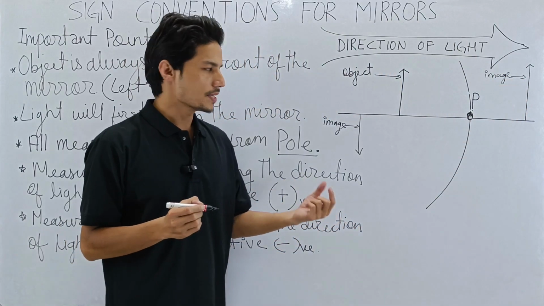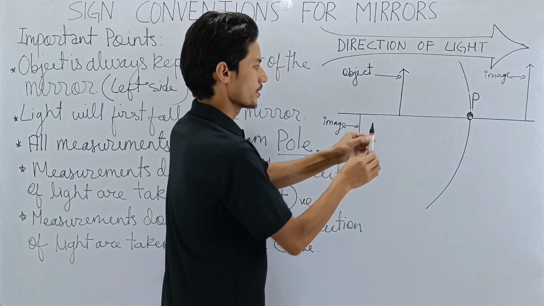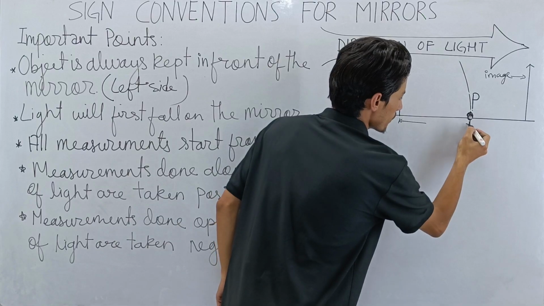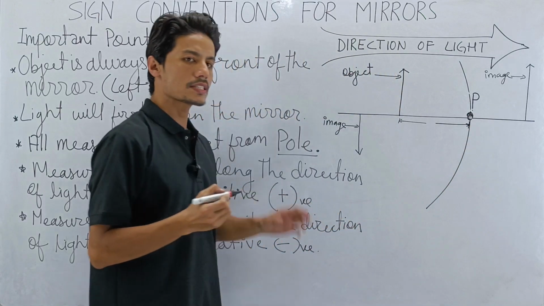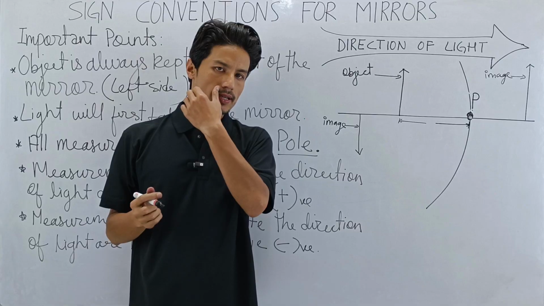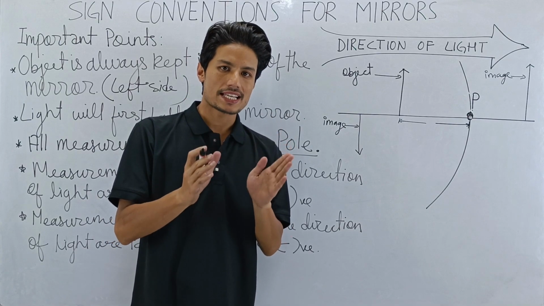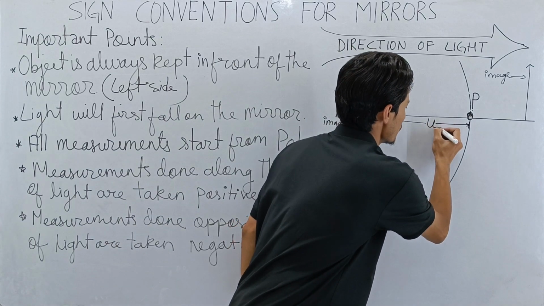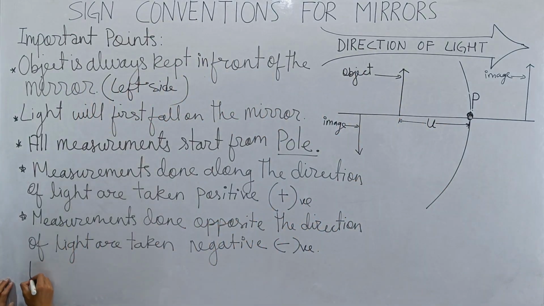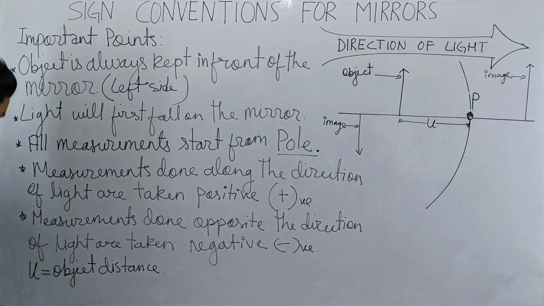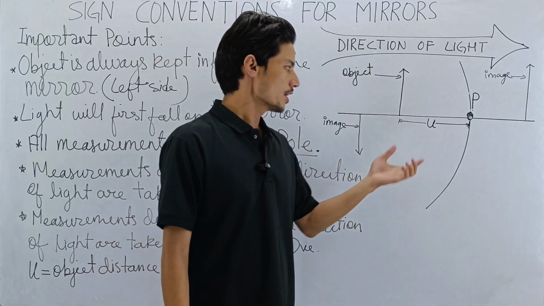Now, object distance means how far is the object from the pole of the mirror. This is the object, this is the pole. So how far is the object from the pole of the mirror? This is called object distance. And what symbol do we use to represent the object distance? Remember, my dear students, object distance is represented by the small letter u, lowercase u. So u is equal to object distance.